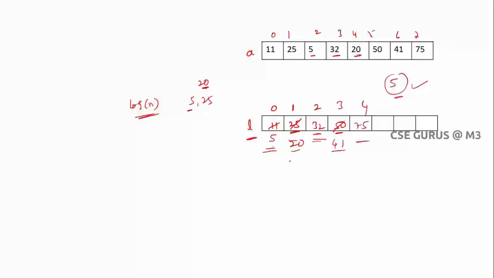What is the value? So that's why you can take it like this. Remember this point carefully: 5, 20, 32, 41, 75. These elements are not the increasing subsequence, but the length is that of the increasing subsequence, which is the maximum. Might be you will get some confusion, so I'll take another example also. I have taken a very long example here. You can check how it can be done.